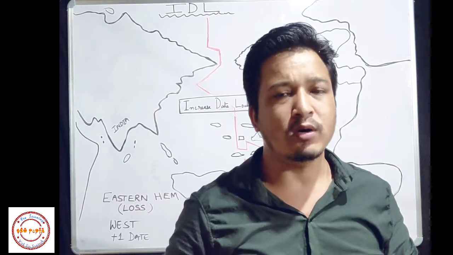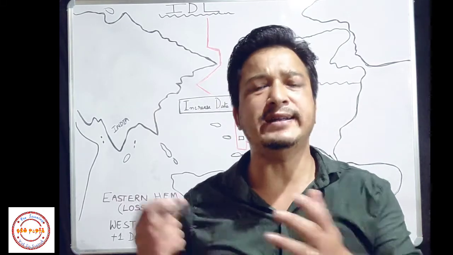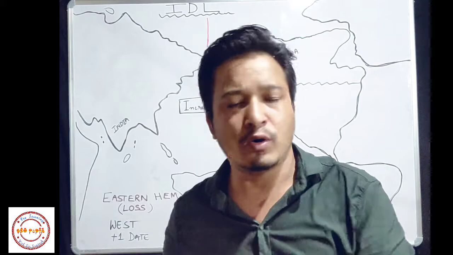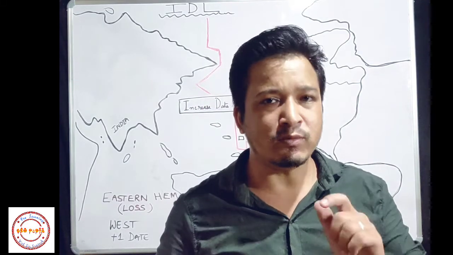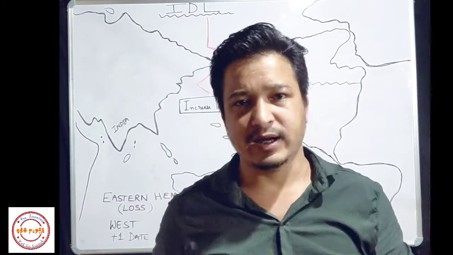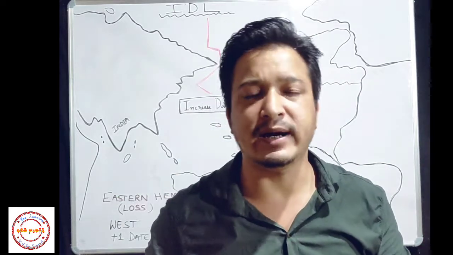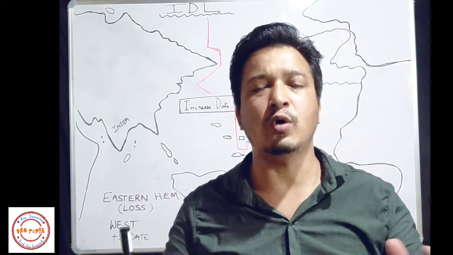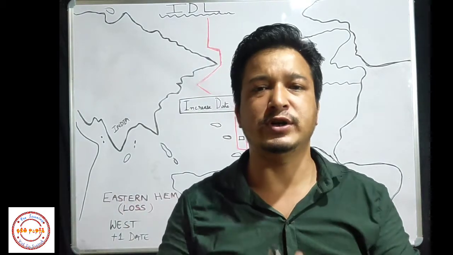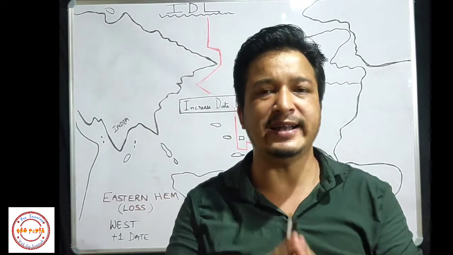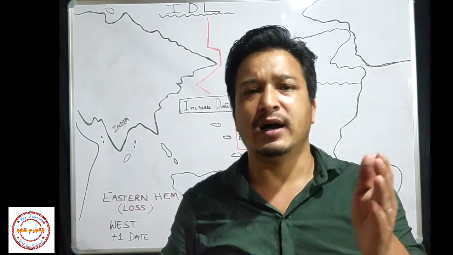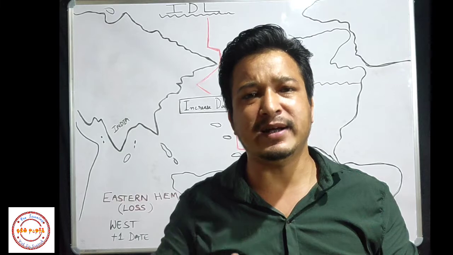Now a question may arise in your mind, why it is chosen at 180 degrees only, why it is not chosen at any other longitude. Let me tell you students, at 180-degree longitude there are only water bodies. It is the Pacific Ocean, the whole area is covered by the Pacific Ocean, so there is no land mass. That's why the international date line is chosen at 180-degree longitude. But let me tell you students, this IDL is not a straight line like the longitudes. This line gets deviated in many places.